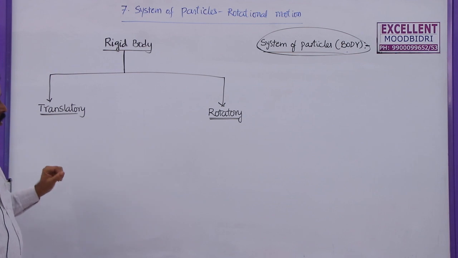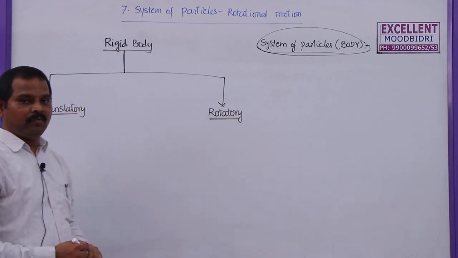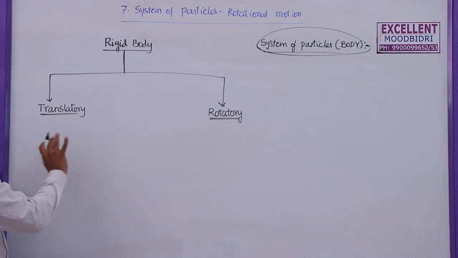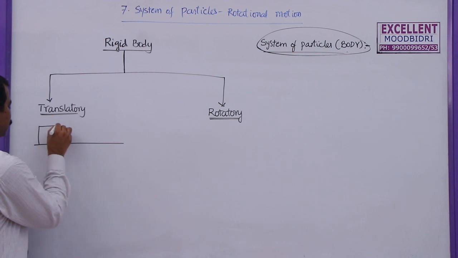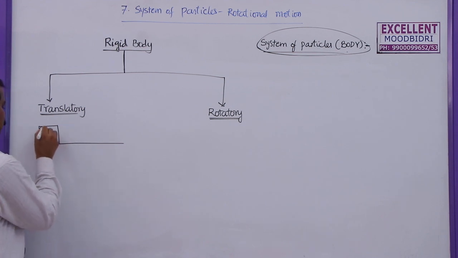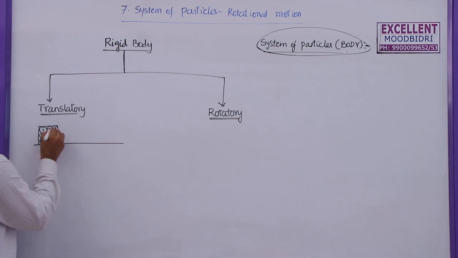A rigid body will have translatory motion and rotatory motion. So how to find the difference between these two? Now, if you take this body, it is divided into 3 particles here, another 3 in the second row, and 3 more here. This is 1, 2, 3, 4, 5, 6, 7, 8, 9.